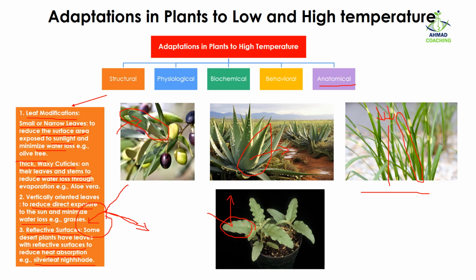The similar thing happens when you are wearing black color. In the summer, the black color has the capacity to absorb maximum heat or light. So when you are wearing the black color, it means that you are going to feel very hot, very warm, because the black color is absorbing all the heat or all the light which is striking it. If you switch from black to white color, the white color has the capacity to reflect back all the light. What will happen is that you will feel cool. Why? Because all the light which is striking on the white color will reflect back. So a similar thing is happening in the case of reflective surfaces.